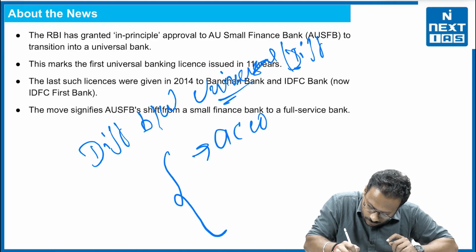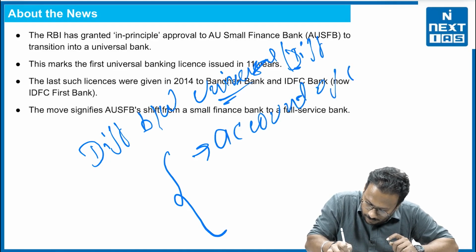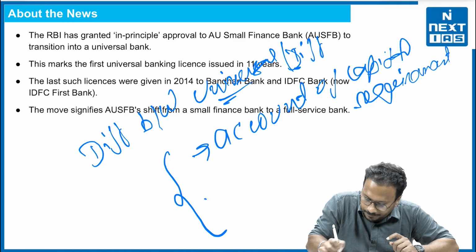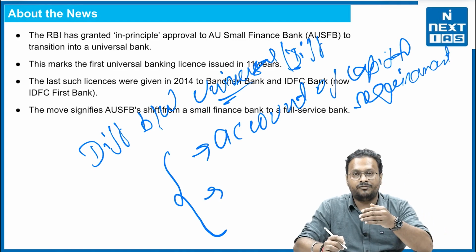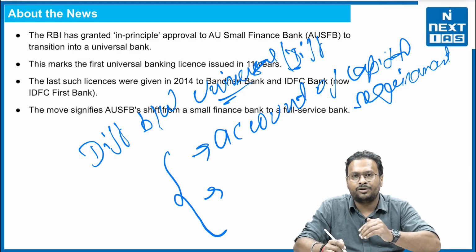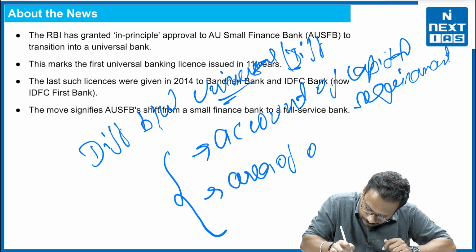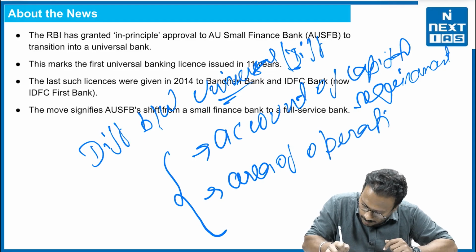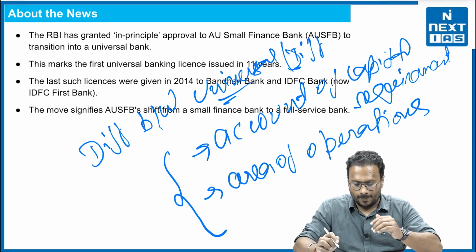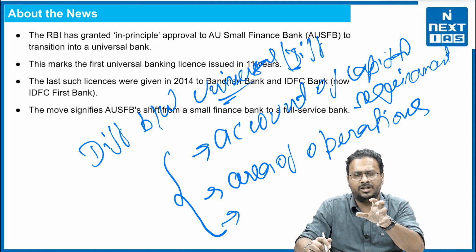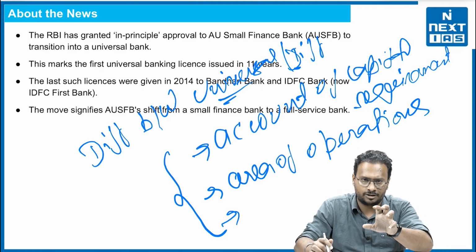First, the amount of capital requirement. The capital requirement for the differentiated banks is quite lesser compared to the universal bank. Second, the area of operation. For say, the local area bank is limited in its operation to a particular district, something like this is the concept.